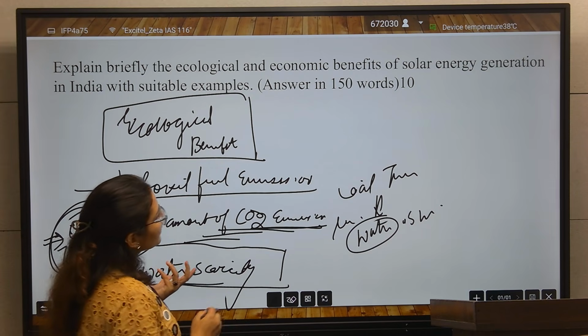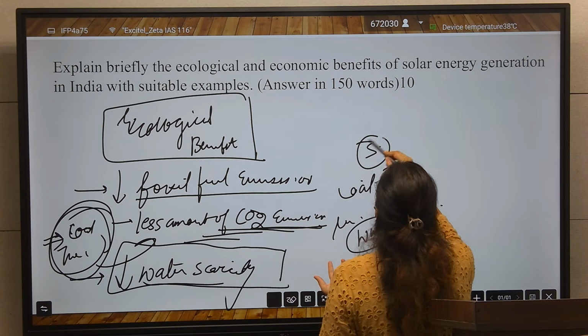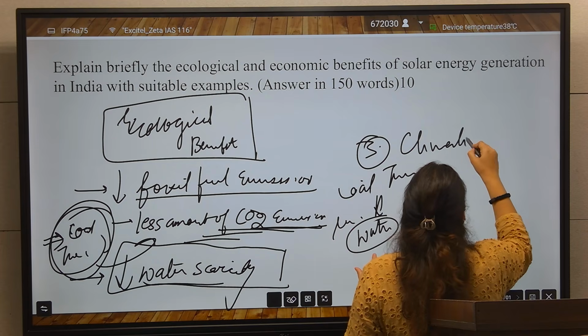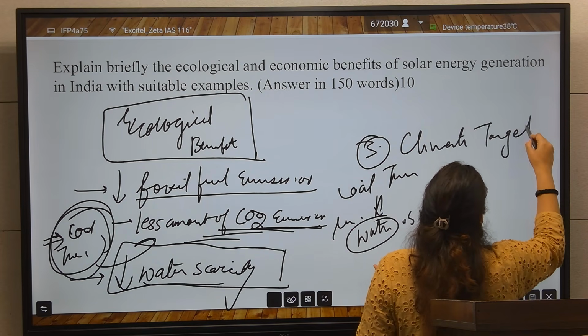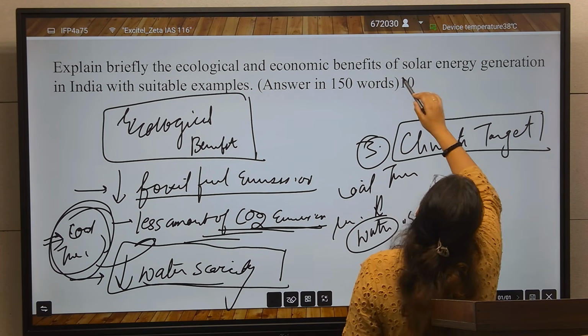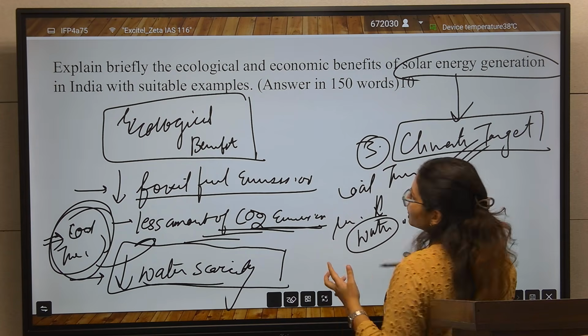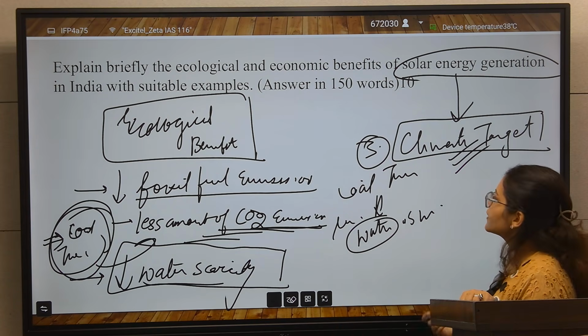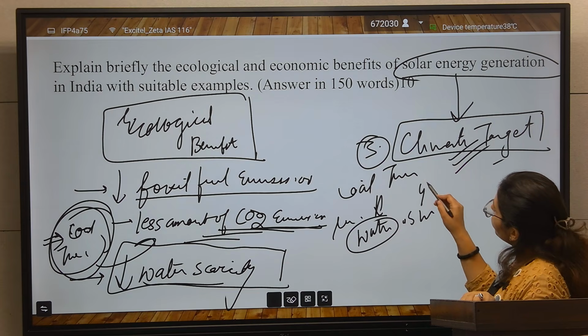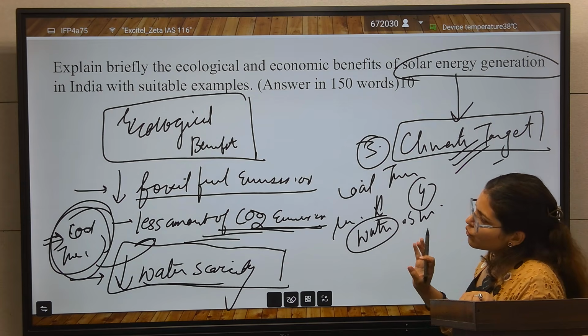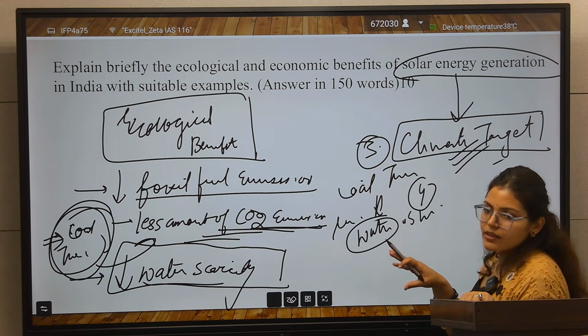Now the third point, climate targets. Solar energy generation will increase our speed towards our climate target. So this is the fourth impact. These are the ecological benefits that you will write in your answer.